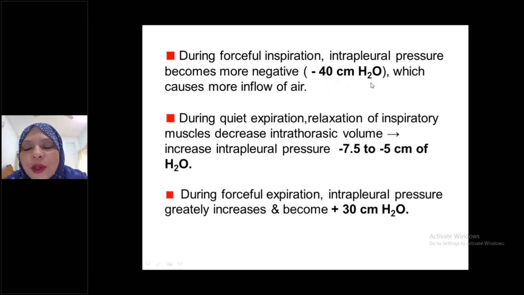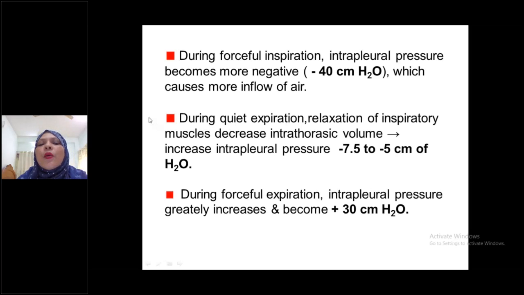Please write this down, everybody. According to your textbook Guyton, it is written as -30 centimeter of water, which causes more inflow of air. So it will reach -40 or -30 centimeter of water. Both are correct, okay?